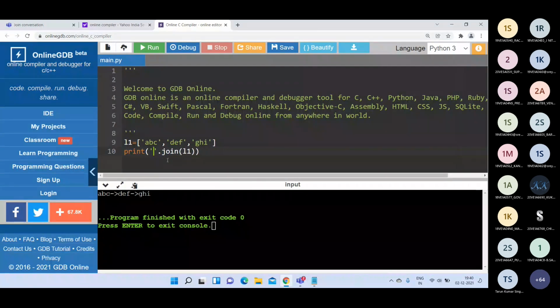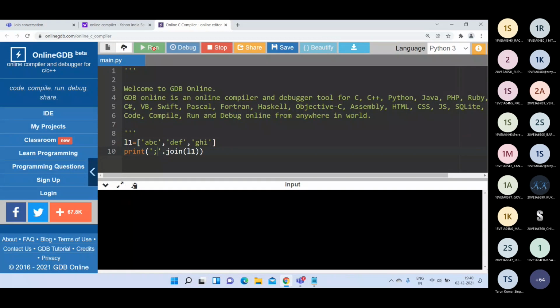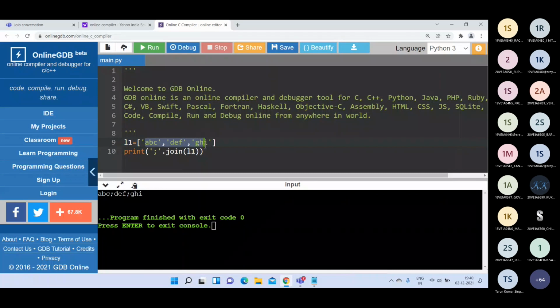In place of the arrow, if you write a semicolon, they are combined with semicolons: ABC semicolon DEF semicolon GHI. So based on this delimiter, the entire set of substrings will be joined. Is it clear?